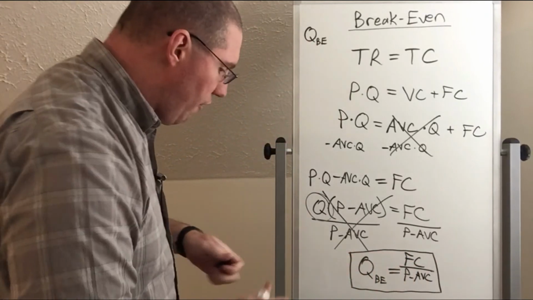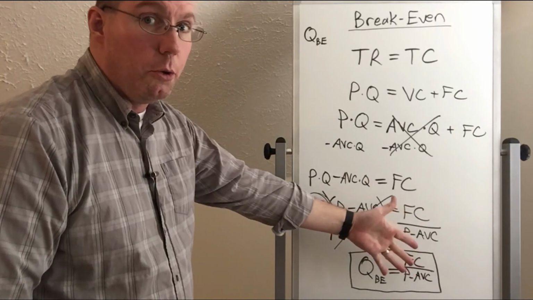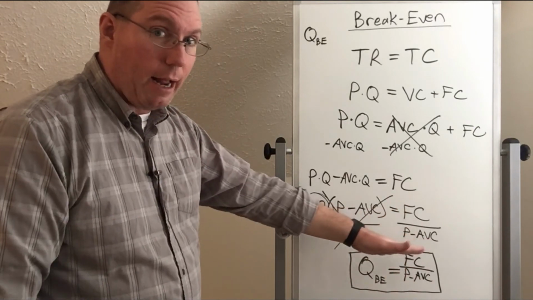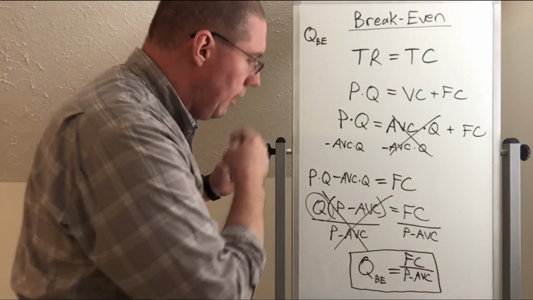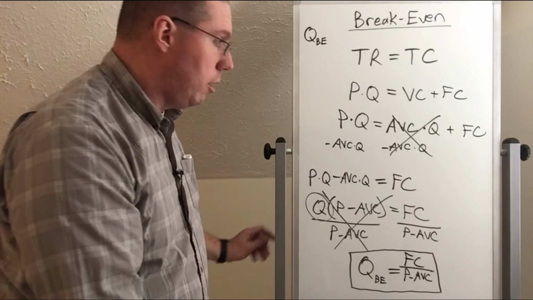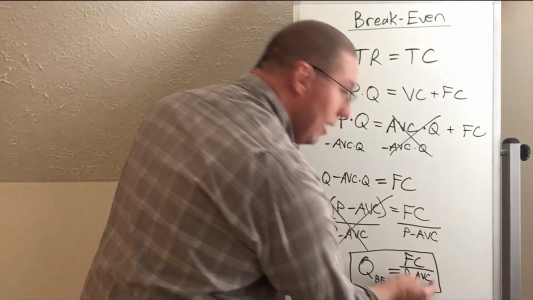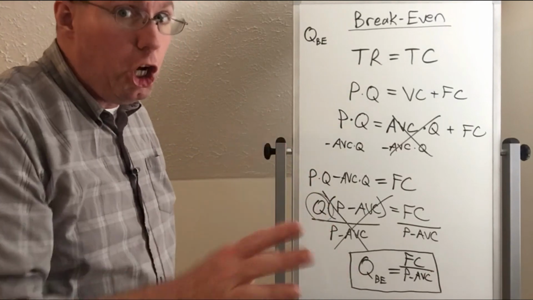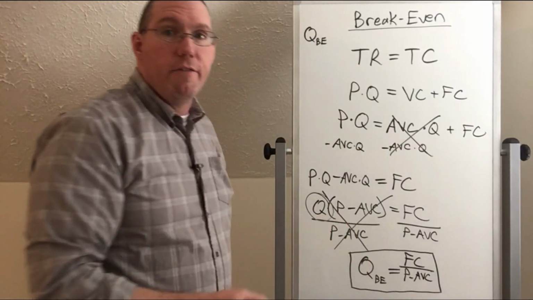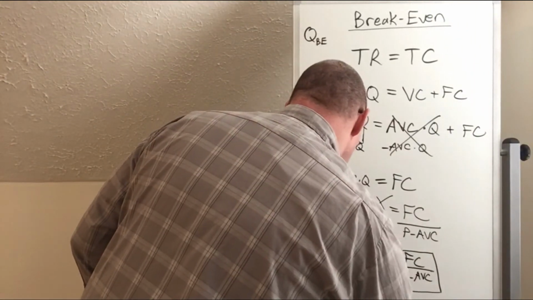Given the fixed cost, which you usually know if you own your business, you know how much you're paying out in fixed costs, and you know what price you're charging, and you know how much it costs per unit in variable costs, which you should, then you can very easily calculate your break-even quantity. Okay? This is formula number 3.